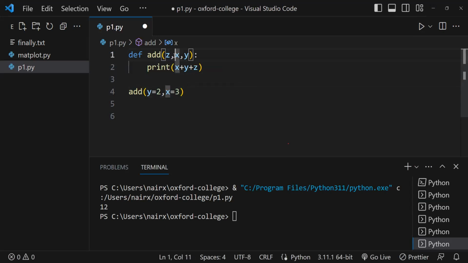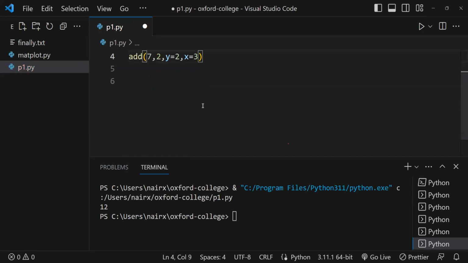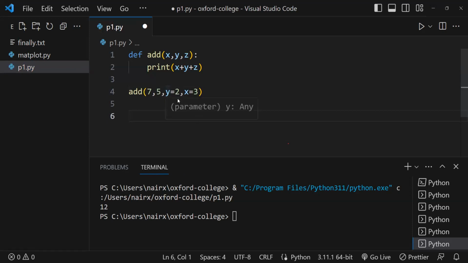Now we cannot give z in the end and this 7 also in the end. This is also not possible, because positional argument should always be given first, then keyword. I can give 7 comma 2, and I'm passing here 4 arguments, right? 7, let's say I make it 5. I'm passing 4 arguments, 7, 5, 2 and 3, and y and x we have clearly mentioned.